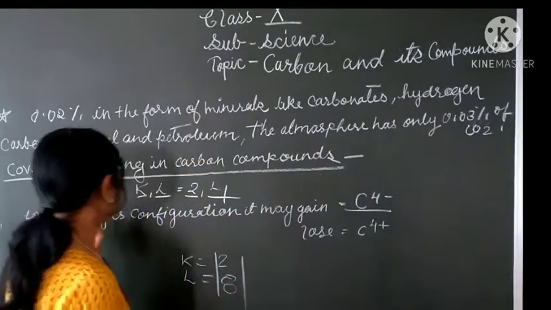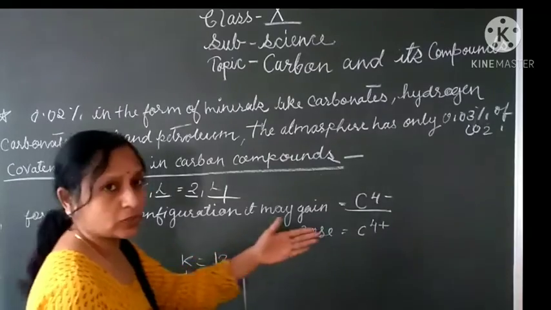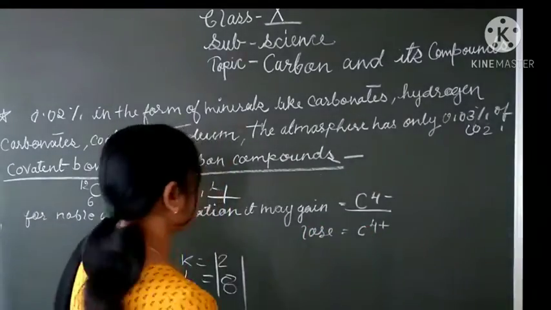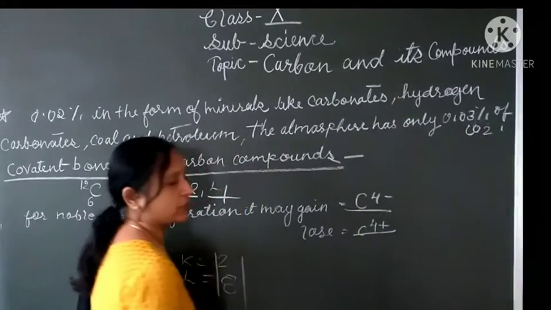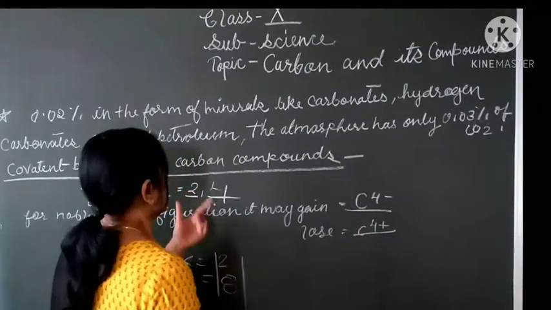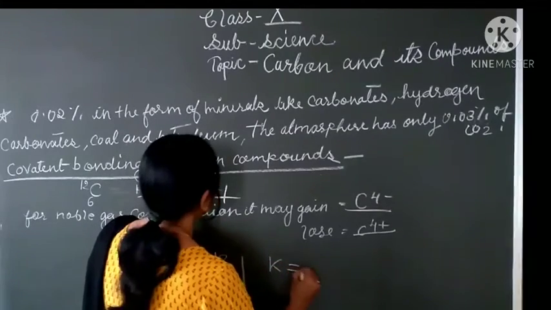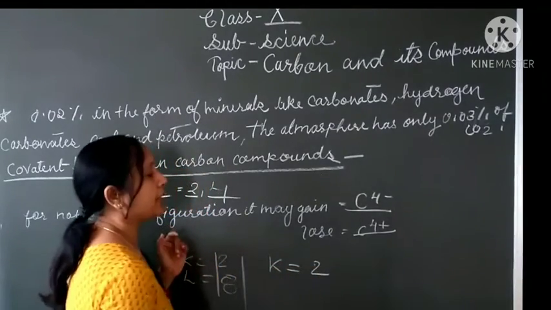But second condition, it can lose also. If it loses 4 electrons, then in L shell only 2 electrons will remain.